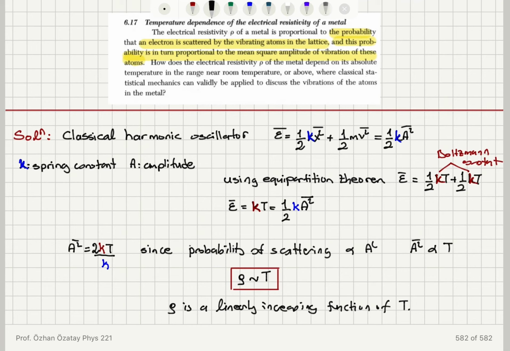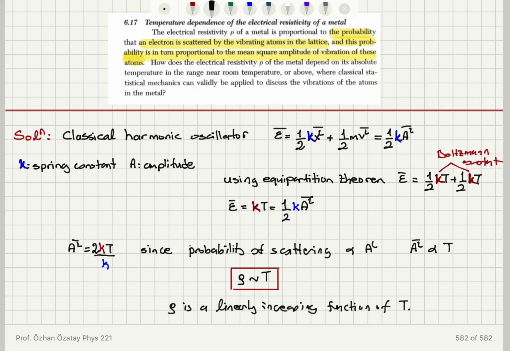So using the equipartition theorem, for each independent degree of freedom, x and v, I have a 1/2 kT contribution. So kT is the mean energy per oscillator, which is the mean value of 1/2 k amplitude squared. So this k is the spring constant, and the k in kT is the Boltzmann constant.